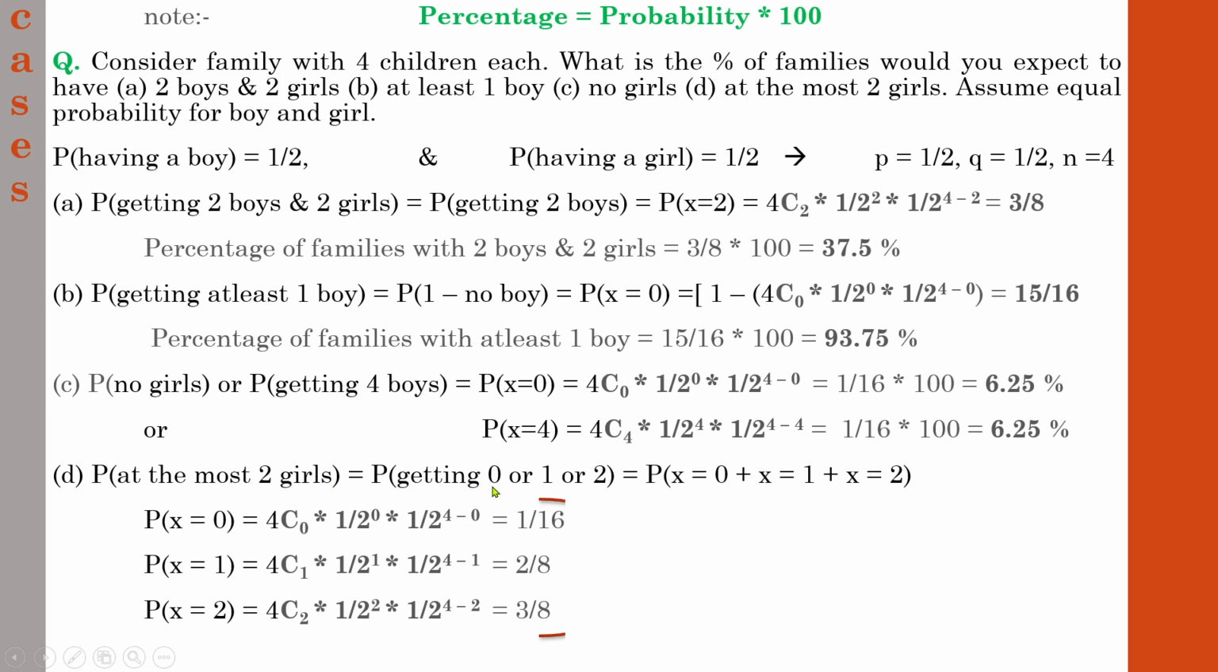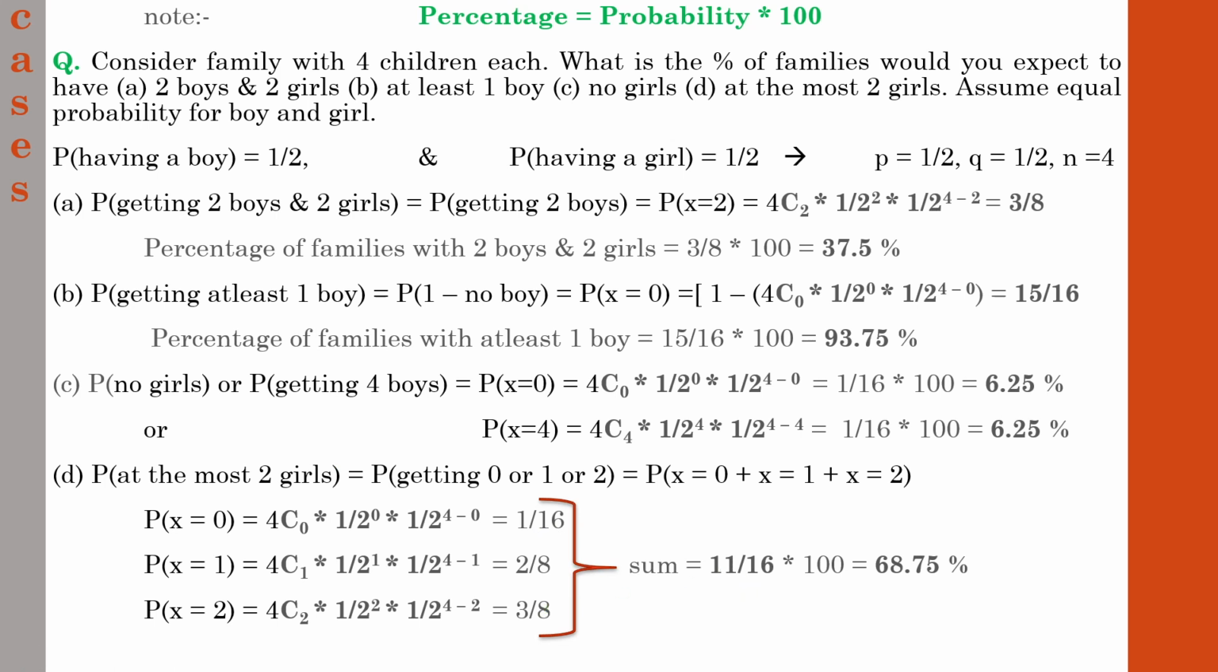At most 2 girls means it may be no girls at all, or it may be 1 girl child, or it may be 2 girl child. So just add all these 3 situations, then you will get 11 by 16. So if you add these 3 fractions, you will get 11 by 16.